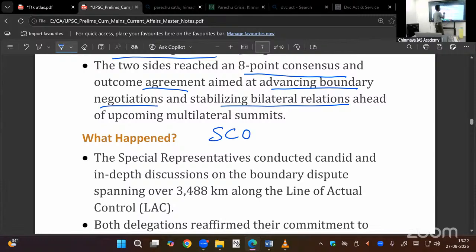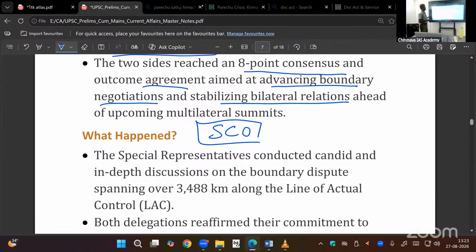Why we have to stabilize our bilateral relation? In near future, we are going to conduct Shanghai Cooperation Organization Summit in India. In that, China is one of the members, India is also a member. When we invite them, they have to come. If there is any strain in relationship, they will not come to India. So international multilateral summits will be affected. That is why G20 also. That is why we want to conclude it.